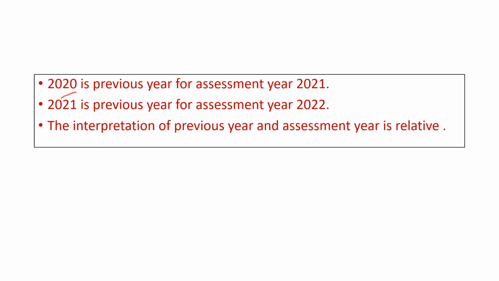2020 is the previous year for the assessment year 21, and 21 will be the previous year for the assessment year 22. Okay, because the income earned in 2020, the tax will be paid in 2021. The income earned in 2021 will be assessed in 2022 and the tax will be paid in 2022. The interpretation of the previous year and assessment year is a relative concept. Because every year is a financial year, every year is a previous year and an assessment year as well.